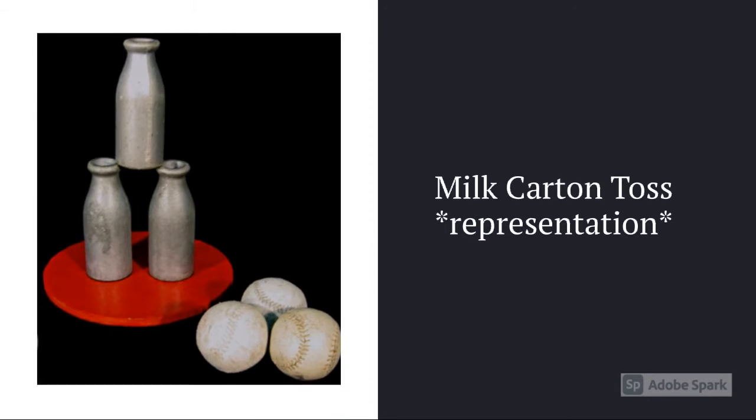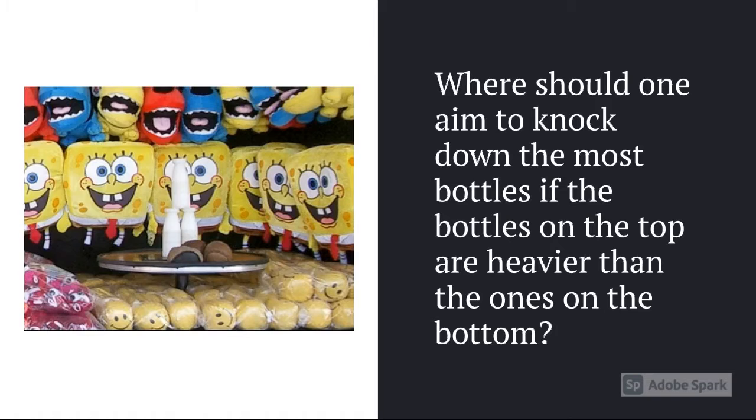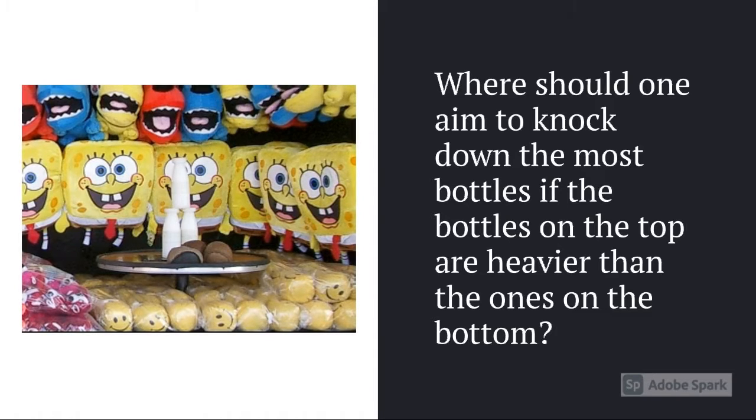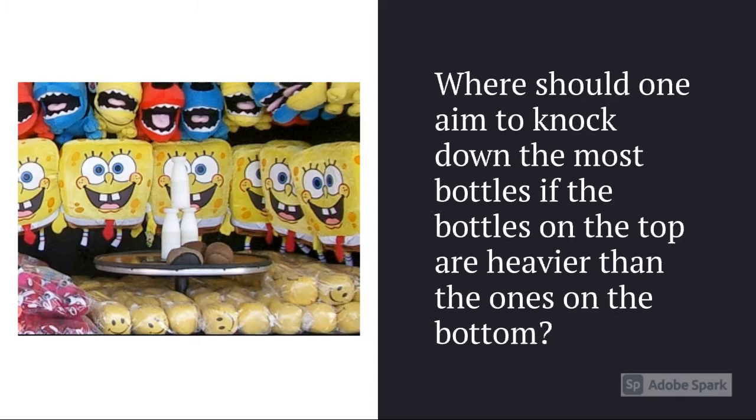The aim of the milk carton toss is to throw a ball at 3 milk jugs stacked on top of one another. Ideally, one would want to knock all 3 over in one throw. Where should someone aim to knock down the most bottles if the ones on the top are significantly heavier than the ones on the bottom?